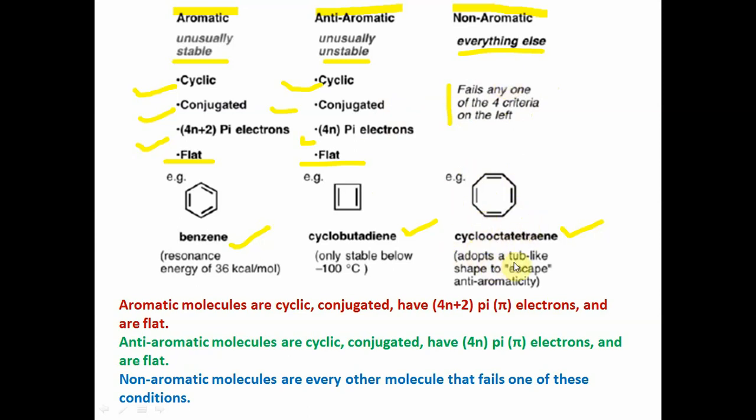Cyclooctatetraene adopts a tub-like shape to escape anti-aromaticity. Its structure is tub-like, so it escapes anti-aromaticity and becomes a non-aromatic compound. Aromatic molecules are cyclic, conjugated, having 4n plus 2 pi electrons, and are flat. Anti-aromatic compounds are cyclic, conjugated, have 4n pi electrons and are flat. Non-aromatic compounds are every other molecule that fails to fulfill one of these four conditions.